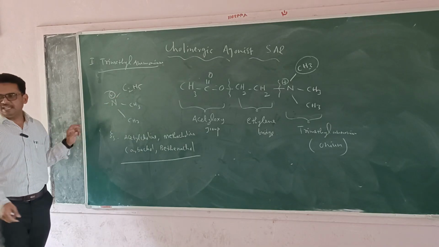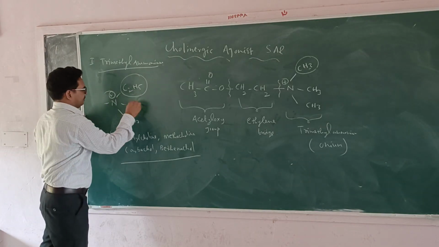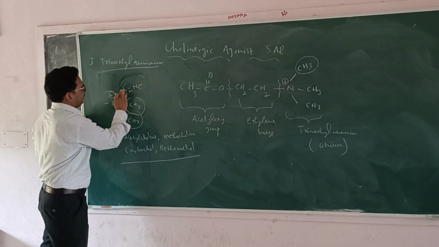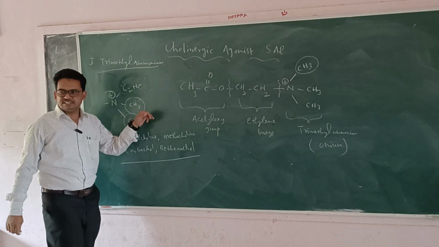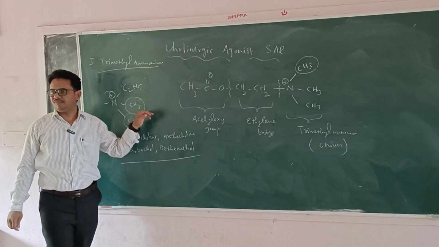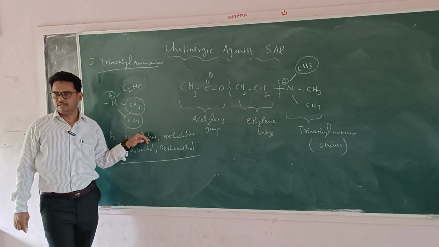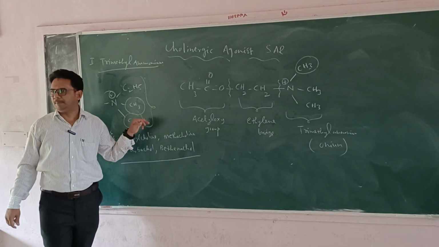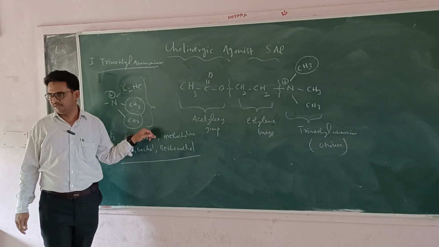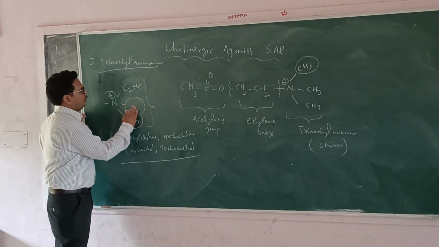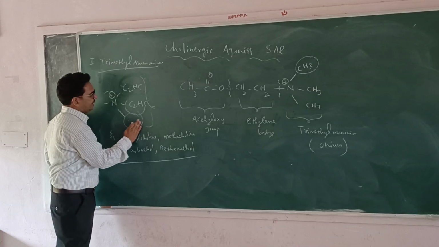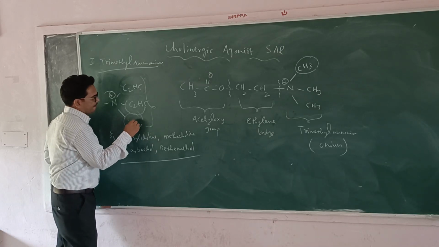Then if I replace all the alkyl groups, this one was already substituted, but if the remaining two groups are also substituted, it means all three groups are replaced with a higher alkyl group. Higher alkyl group means you might take ethyl, propyl, butyl or any other group.